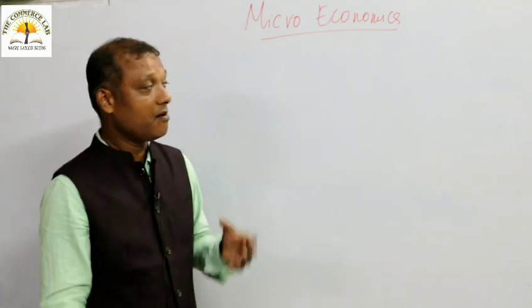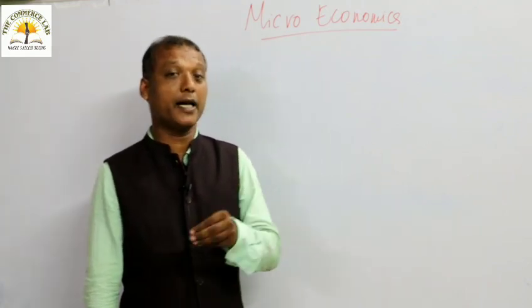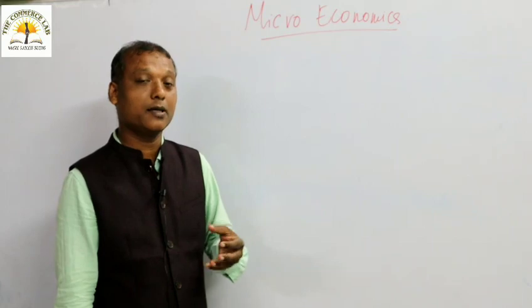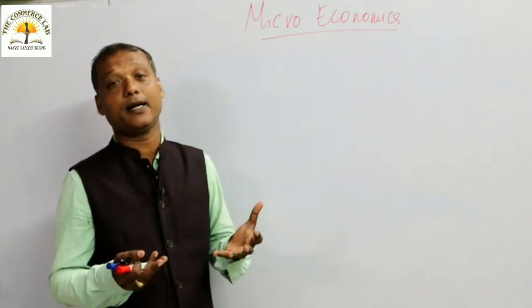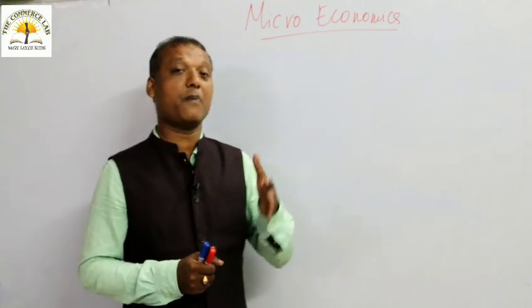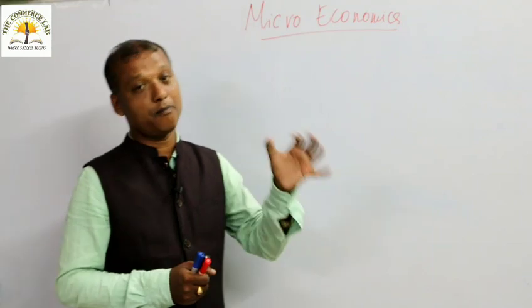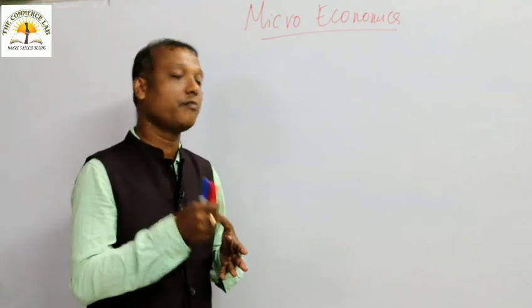What do you mean by production? Production means creation of utility. When a producer gives some utility to a commodity, to a good, that is called production. Creating utility is nothing but production. Production is the task of a producer. His responsibility is to produce.